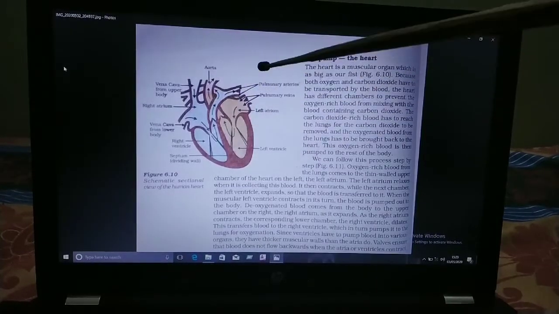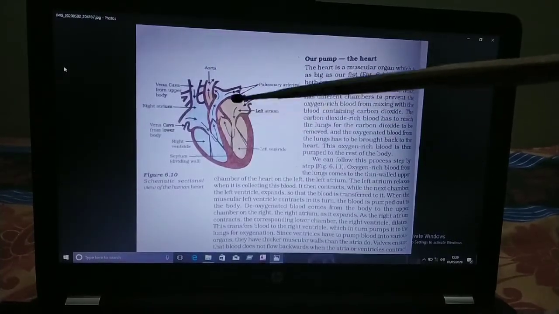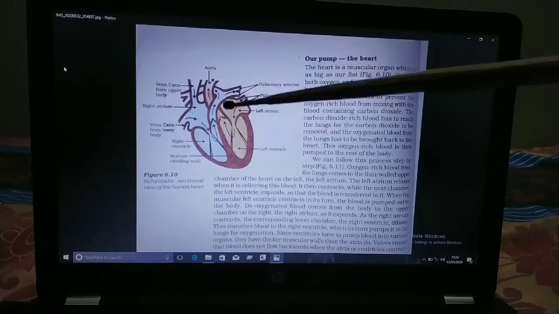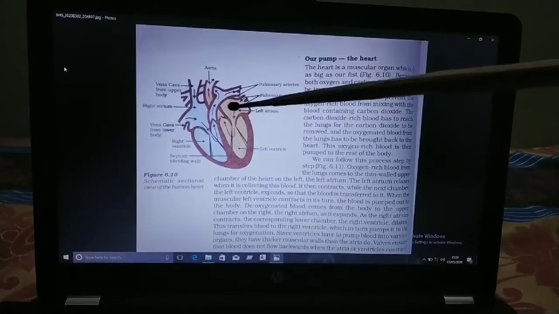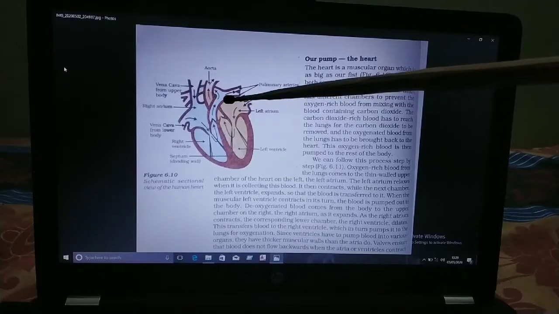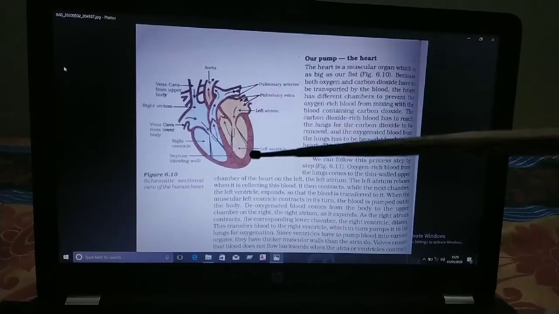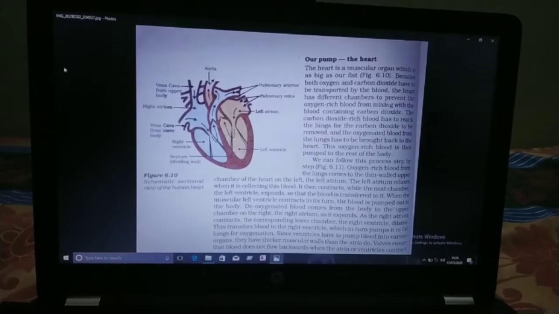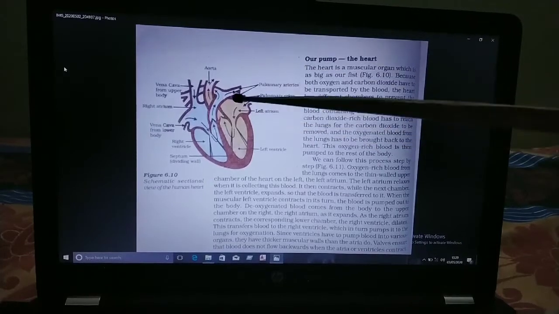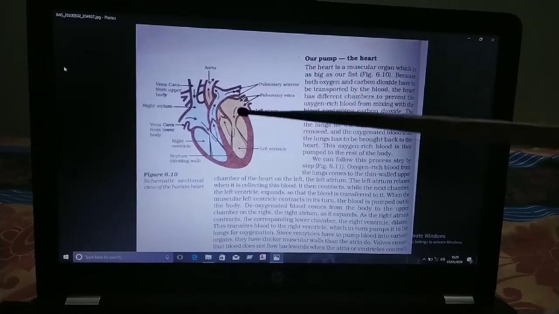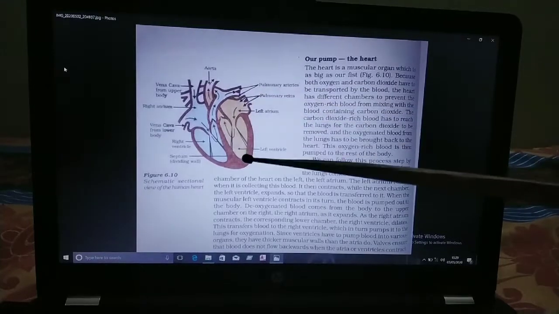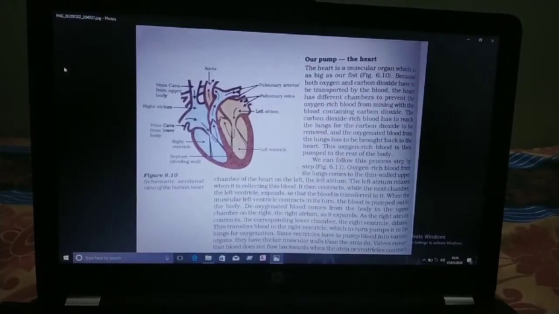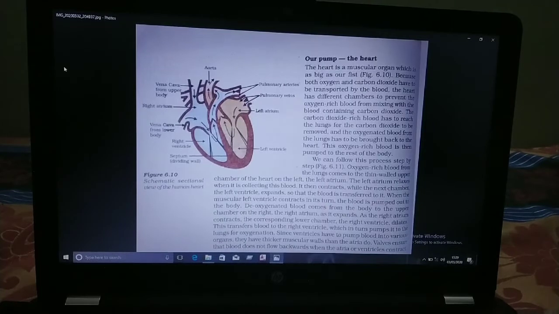Our heart is divided into 4 chambers. That means the human heart is divided into 4 chambers: 2 atria and 2 ventricles. These atria and ventricles play a vital role in pumping blood to different parts of the body.